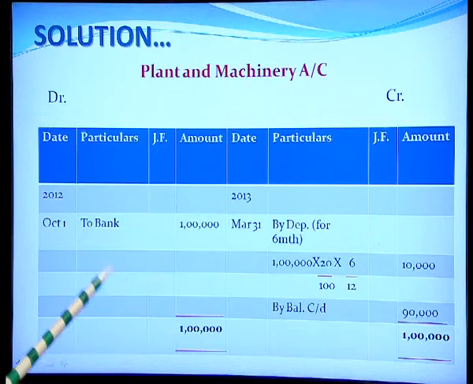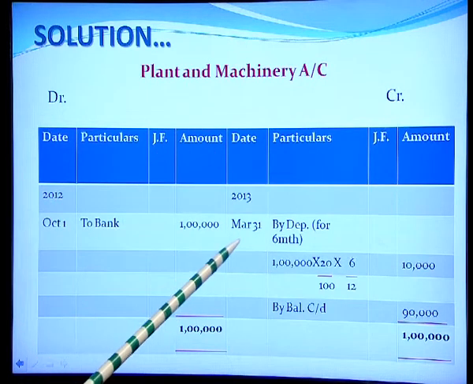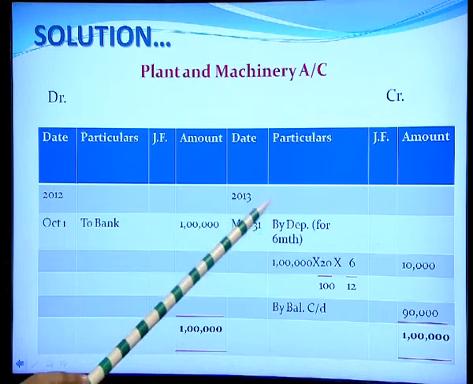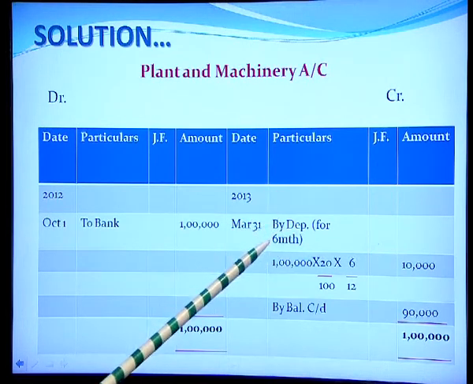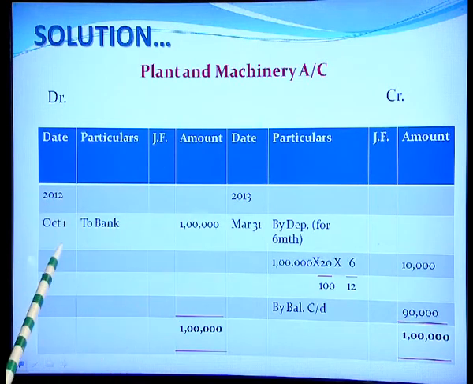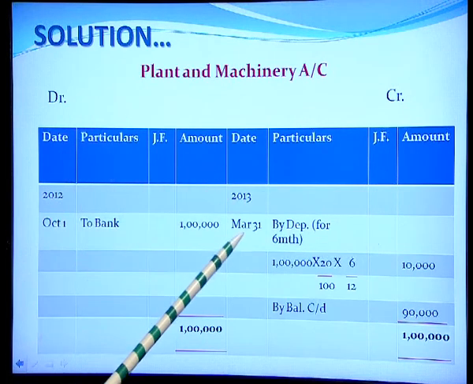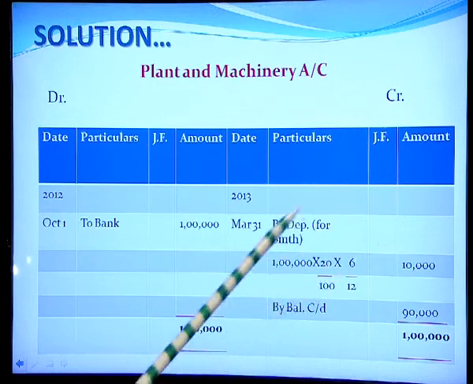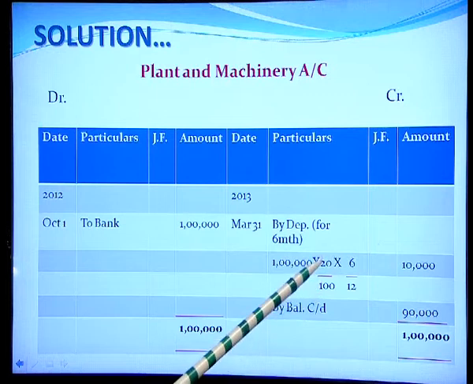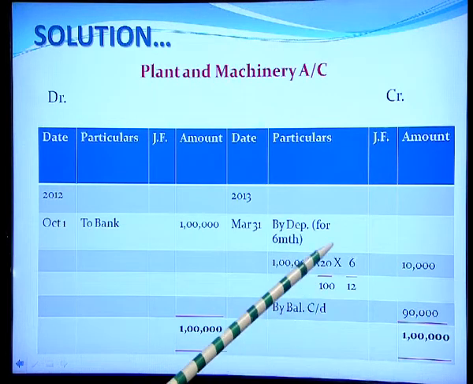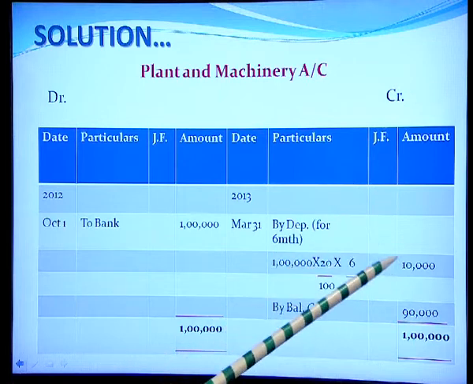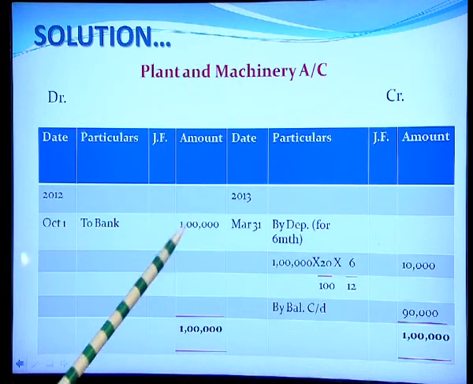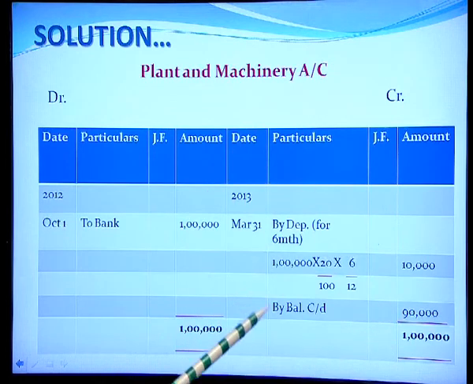Then the depreciation is to be charged as per the accounting year. So, on 31st of March we shall provide depreciation, but the depreciation has to be provided only for 6 months, that is from the date of purchase, 1st October to 31st March. So, the amount shall be calculated as 1 lakh into the rate of depreciation, 20 by 100, and into 6 months, so 6 by 12. The amount comes out to be 10,000, and we shall close the ledger account. So, by balance carried down 90,000.